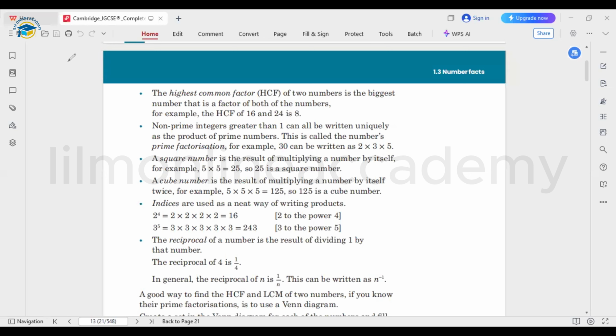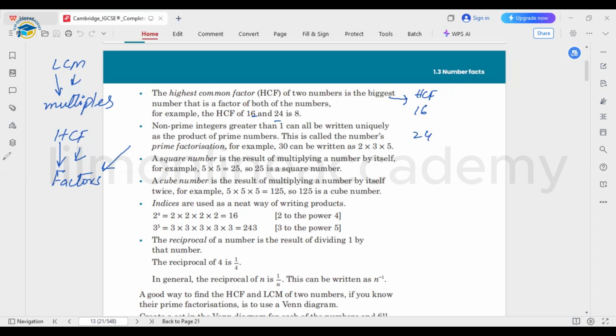Like in LCM, there was the concept about the multiples. Now, if we are going to talk about the HCF, there is a concept about the factors, okay? And multiples and factors, as we discussed already. So here we will be using the factors, fine? And this time we are going to use the highest common factor. Previously, we were using the lowest common multiple. For example, they are talking about the numbers 16 and 24. Let's see what could be the HCF for 16 and 24.